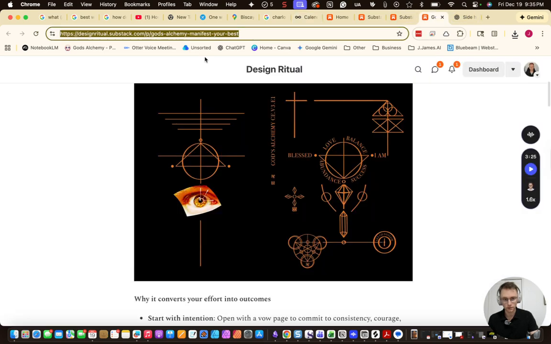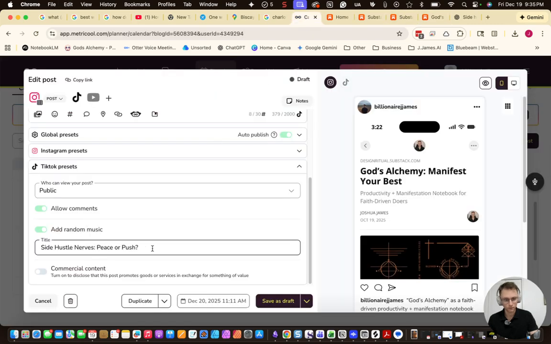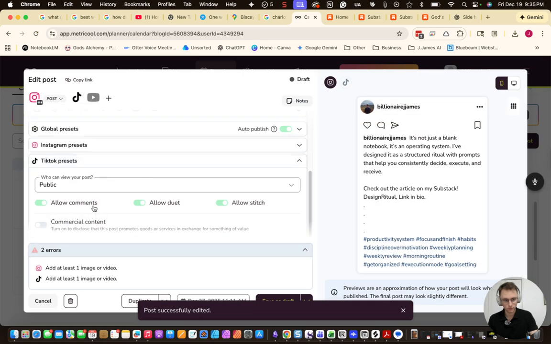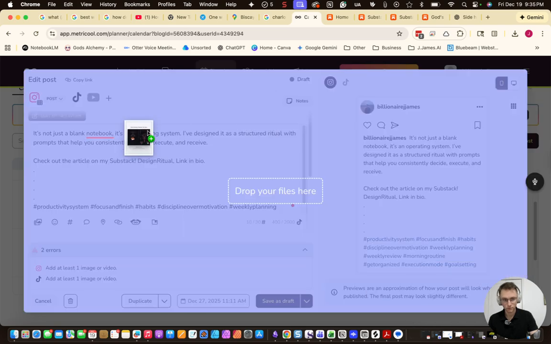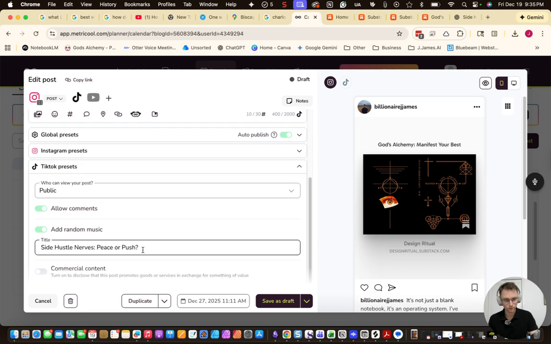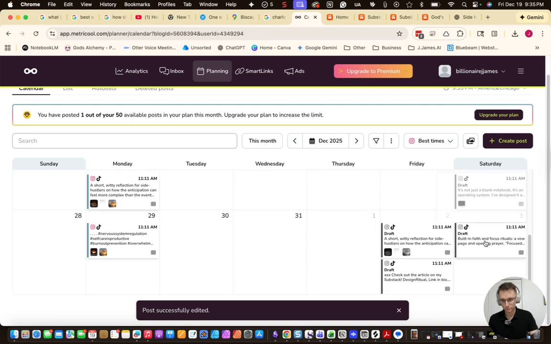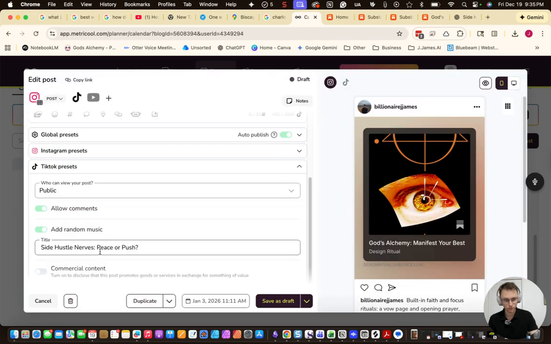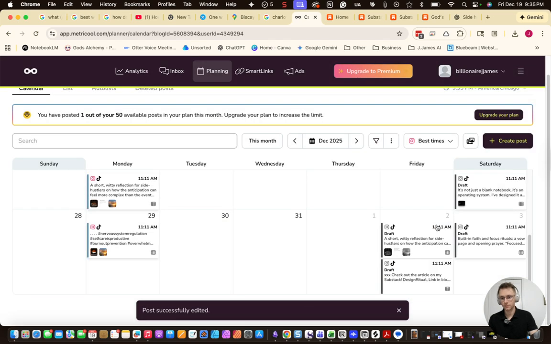And then we're going to turn this into God's Alchemy Manifest Your Best for the title. Paste that in there, save. Same thing on all of these. Let's drop in an image. We're just going to go in the order of ones I downloaded. Save as draft for each one of these. Third one, boom, paste, save the draft, easy peasy.